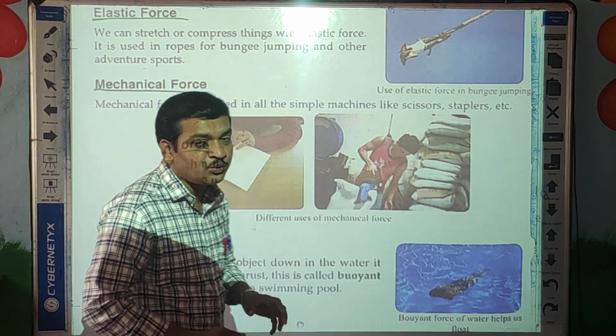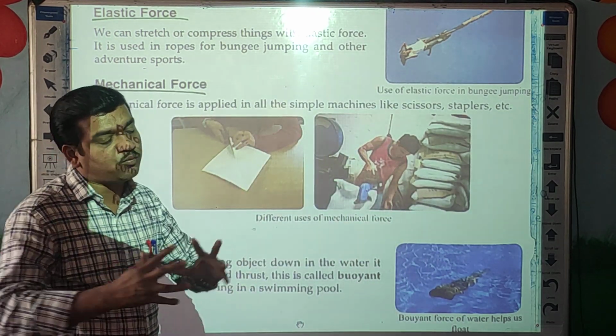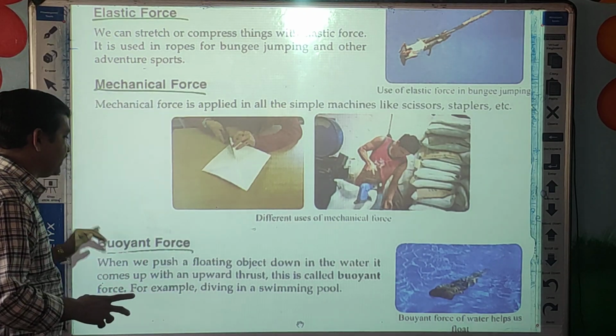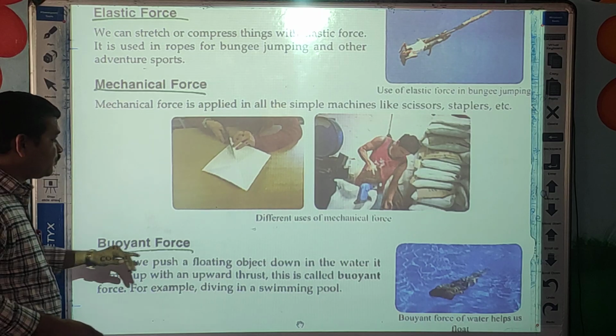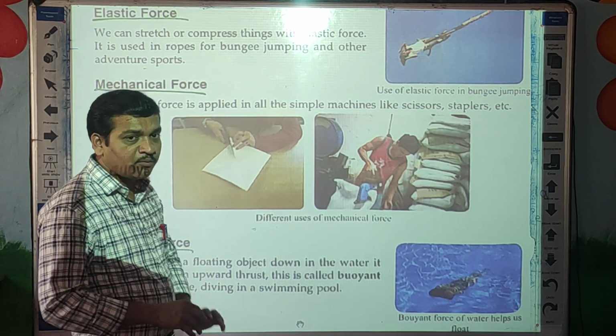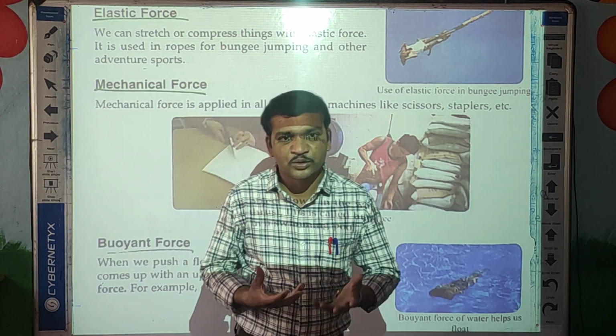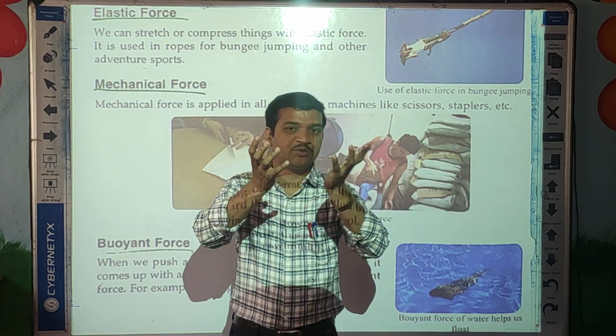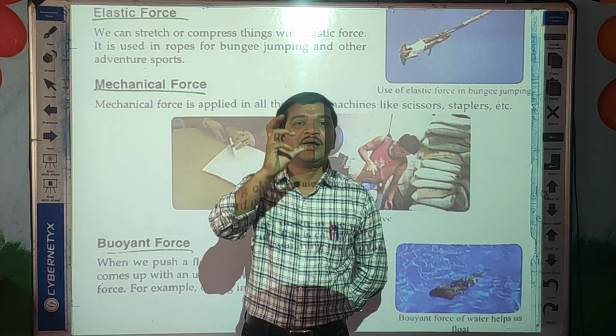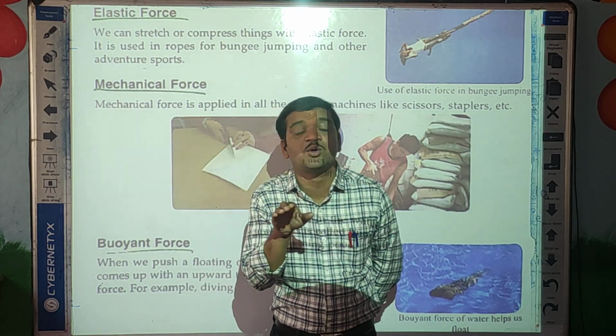What to do? Take one bucket of water, and take one floating object. Any object you can consider, for example a ball, a tennis ball, which floats on the water.